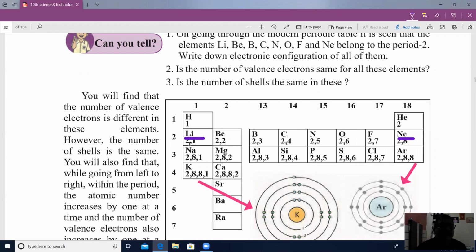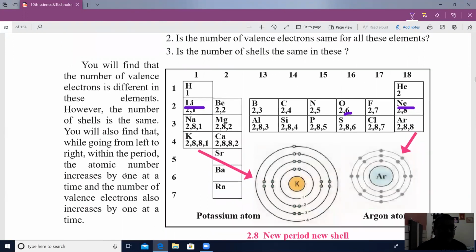Look here, you find that in the different elements the number of shells is the same. Here is one valence electron, then 2, 3, 4, 5, 6. When you look along a period, the valence electrons increase by 1 each time. The valence electrons increase from left to right.